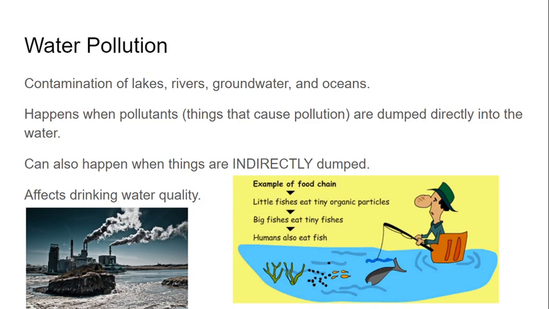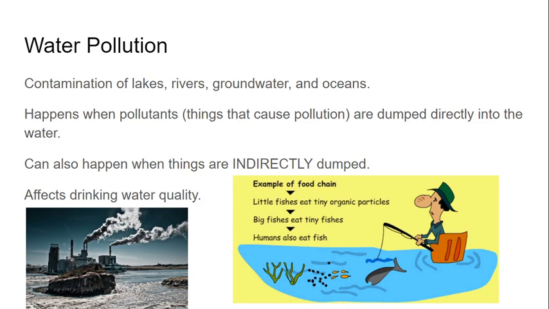This happens when pollutants, meaning things that cause pollution, are dumped directly into the water. So believe it or not, back in the day, they used to have factories right along the rivers and right along lakes, so that they could dump all of their waste and all of their toxic byproducts directly into the water. There were not any rules or regulations about how to get rid of trash and all those kinds of things. So sometimes they were just directly dumped into the water. Since then, we've come around and made some new laws and regulations to make that illegal so we can keep healthy populations in our water.